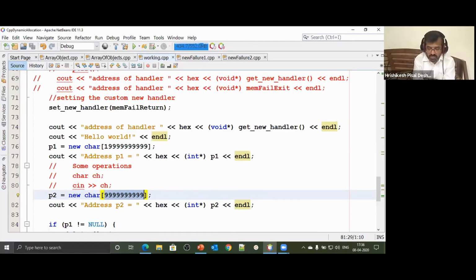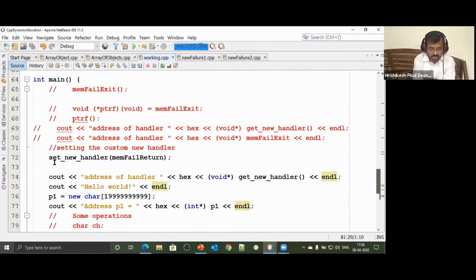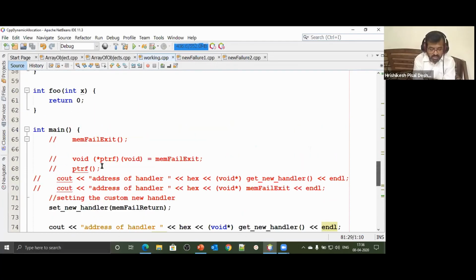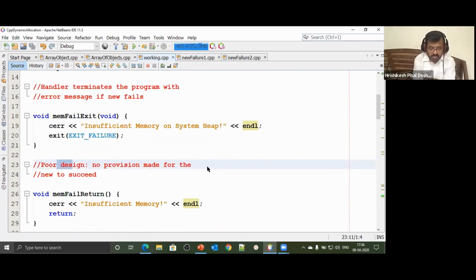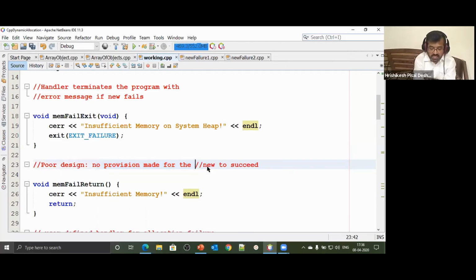That was a problem. So here I have said memfail return. It's a poor design. Why? Because no provision has been made for new to succeed. ये न्यू सक्सेसफुल होने के लिए कुछ ऐसा हमने प्रोविजन बिना किए हुए ही यहाँ से रिटर्न कर रहे. अगर आप रिटर्न करने वाले हो, then make some provision so that the next request can succeed.